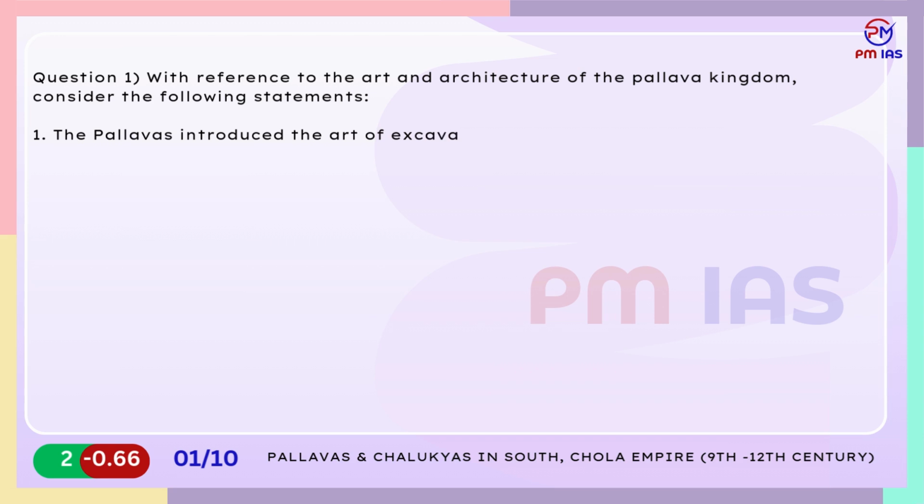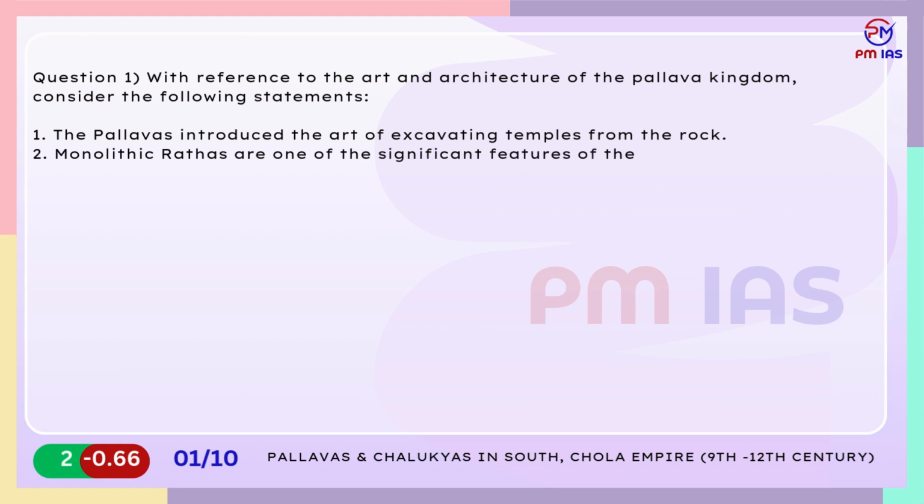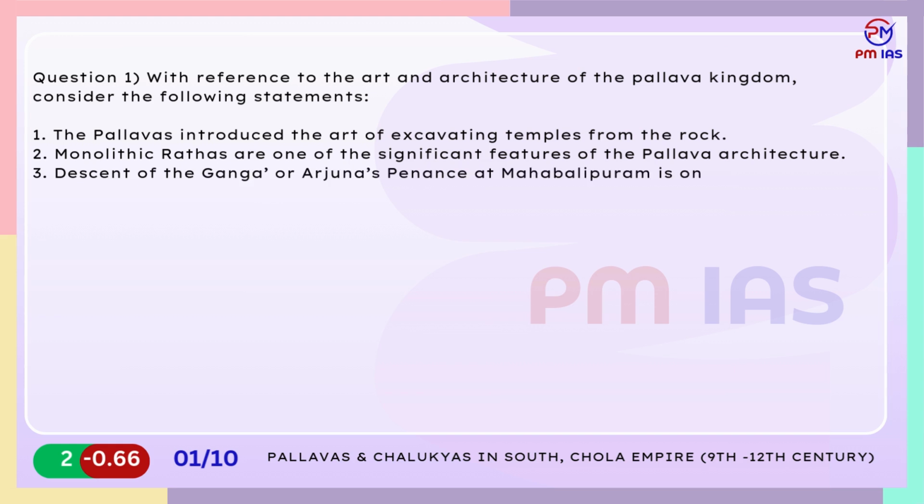1. The Pallavas introduced the art of excavating temples from the rock. 2. Monolithic rathas are one of the significant features of the Pallava architecture. 3. Descent of the Ganga, or Arjuna's penance at Mahabalipuram is one of the best examples of the art and architecture of the Pallavas. Which of the statements given above are correct?